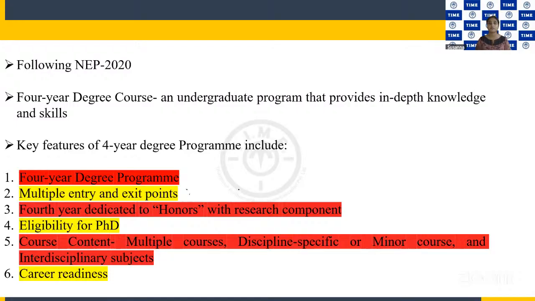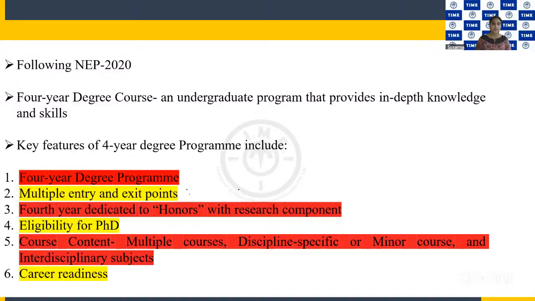So before, after a 3-year program, you couldn't directly go to a PhD program, you had to complete your masters. But here, you can skip masters. After the 4-year program, you can start applying for your PhD program, because the 4th year is completely dedicated to the research component, and the candidate is made ready and is eligible for a PhD program.